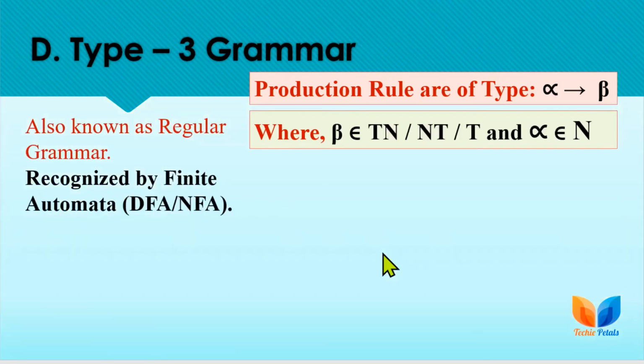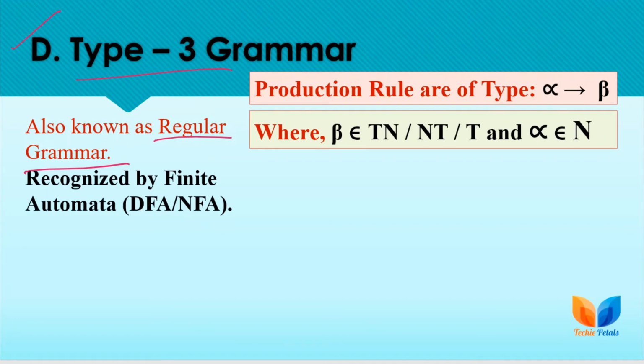Next, at the last level we have type 3 grammar, also known as the regular grammar, corresponding to which you can easily draw NFAs and DFAs, and you can extract the production rules from the DFA only.